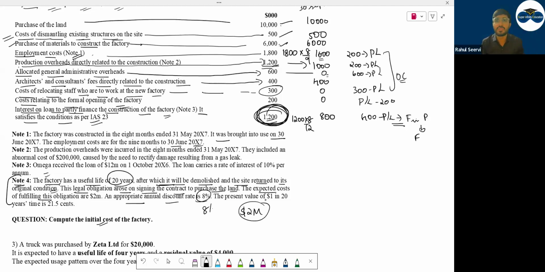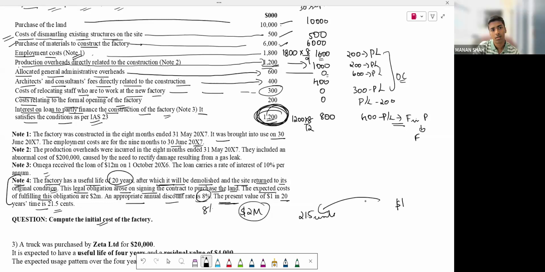But see further what they have given. The present value of $1 in 20 years time is 21.5 cents. What are they saying? $1 of future is equal to what? 21.5 cents. Now, what does cents mean? Anyone, any idea? Cents means what? Like paisa. Like paisa only.